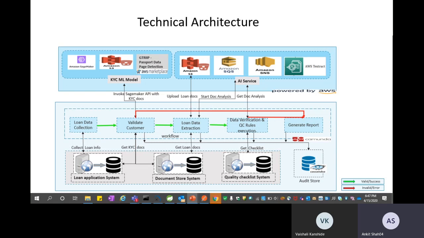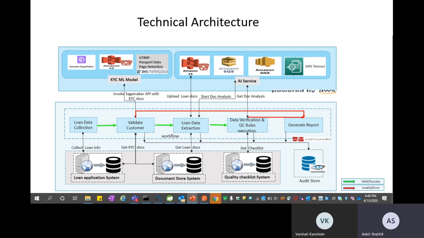the customer. This is where we want to do a KYC check for the user. Here we are using a pre-trained KYC ML model, the passport data detection model provided by GTRIIP. It's a pre-trained ML model which takes in the passport image of the user, extracts the information about the user from the passport image and sends it back. So this is where we validate the customer: we get the extracted information from the ID proof, and we validate it against the data that we have collected about the borrower from the loan application system. So that's the KYC check.